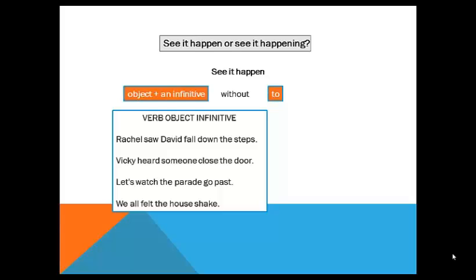And the example, we can use this structure with the verbs hear, feel, listen to, notice, see, and watch.